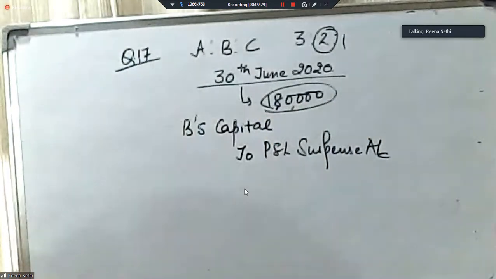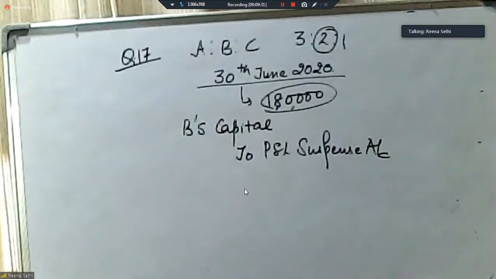As the loss is given till the date of death, we don't need to convert it into months. Fine. So simply we have to calculate his share, that is 2/6.